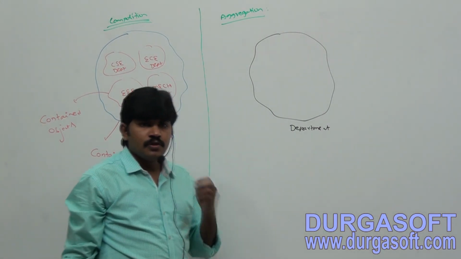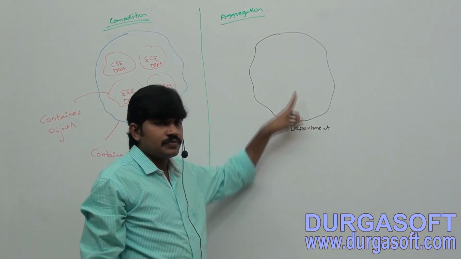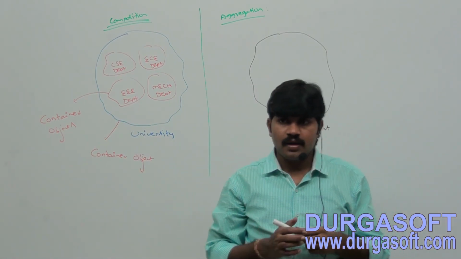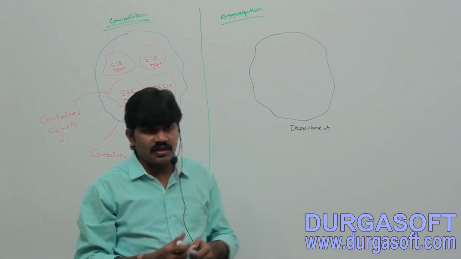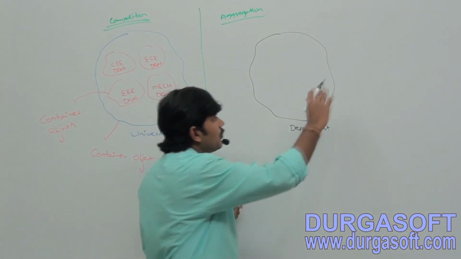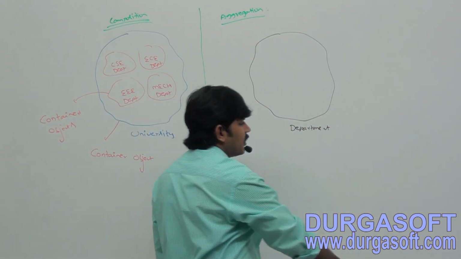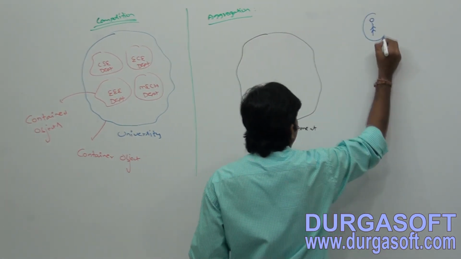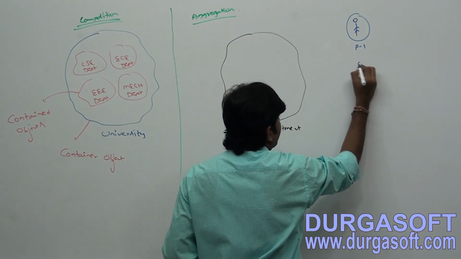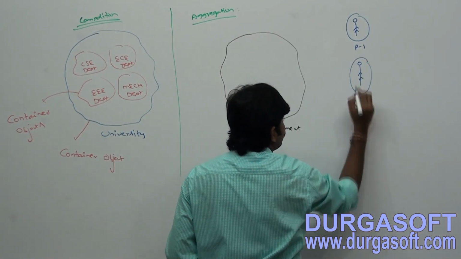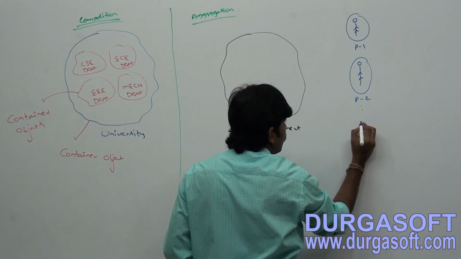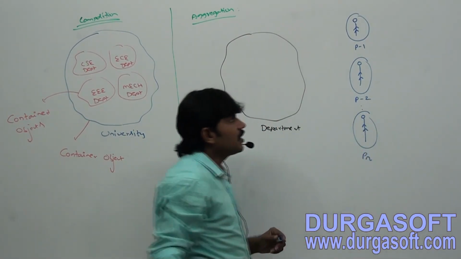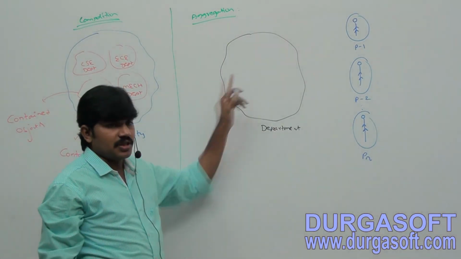Within this department, there may be a chance of several professors working. Within a department, there are some faculty members, professors. So he is the professor 1, he is the professor 2, he is the professor N. N number of professors are working within this department.